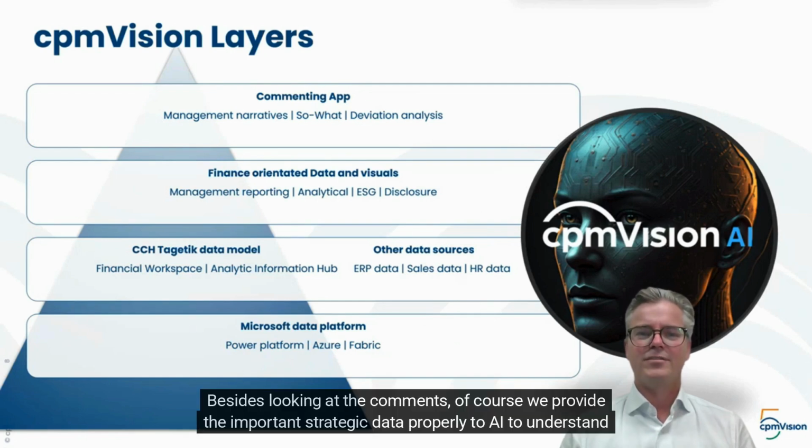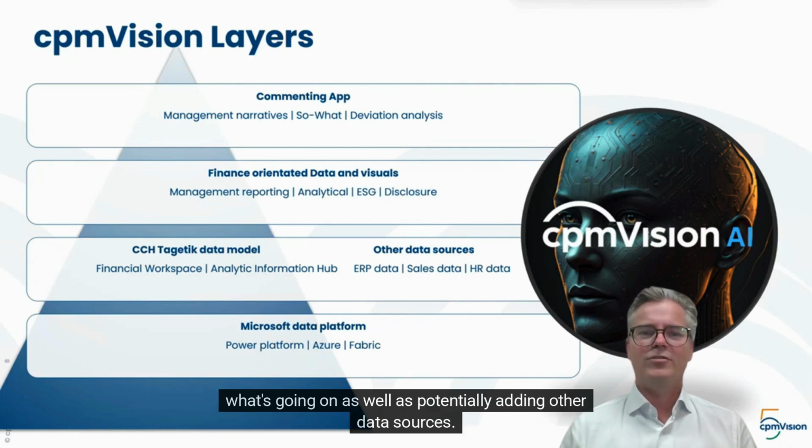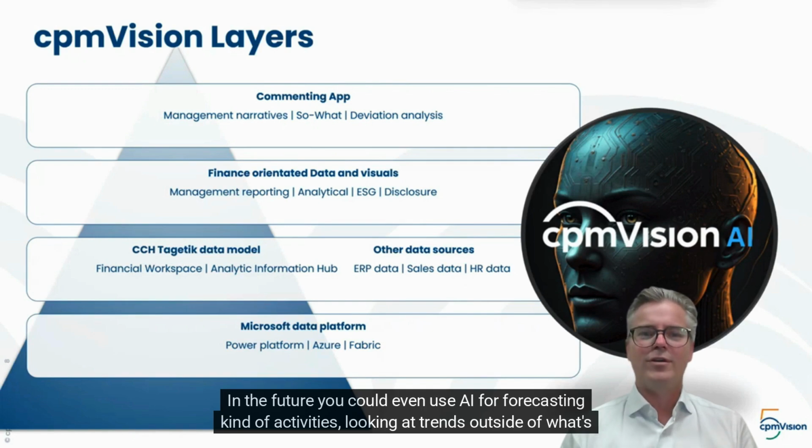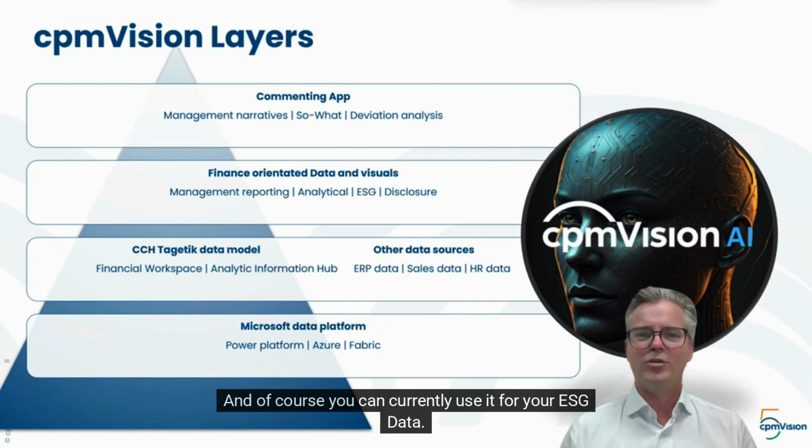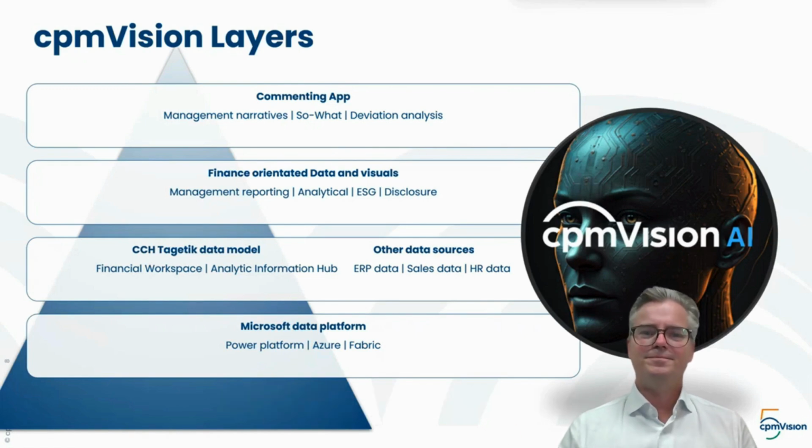Besides looking at the comments, of course, we provide the important strategic data properly to AI to understand what's going on, as well as potentially adding other data sources. In the future, you could even use AI for forecasting kind of activities, looking at trends outside of what's available in CCH Tagetik. And of course, you can currently use it for your ESG data.